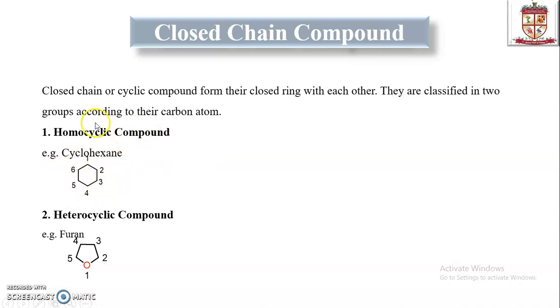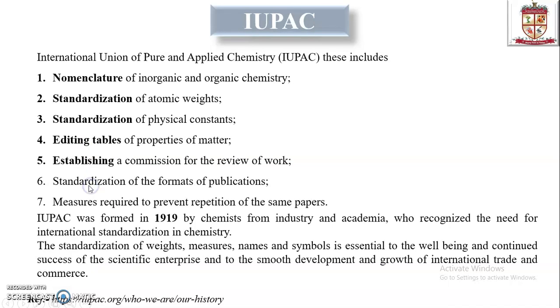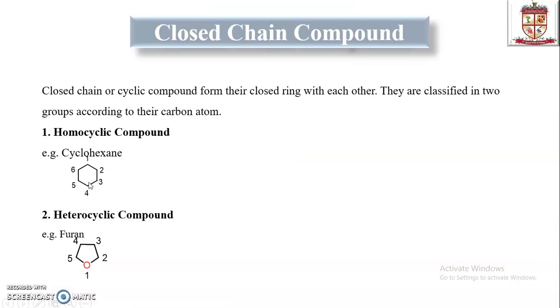They are classified into two groups according to their atoms. The first one is the homocyclic compound. The example is cyclohexane. Here we see the arrangement of carbon and the related hydrogen in cyclohexane forming a closed, cyclic structure.